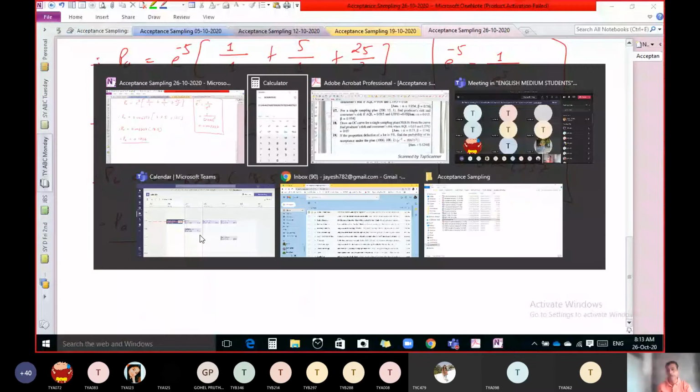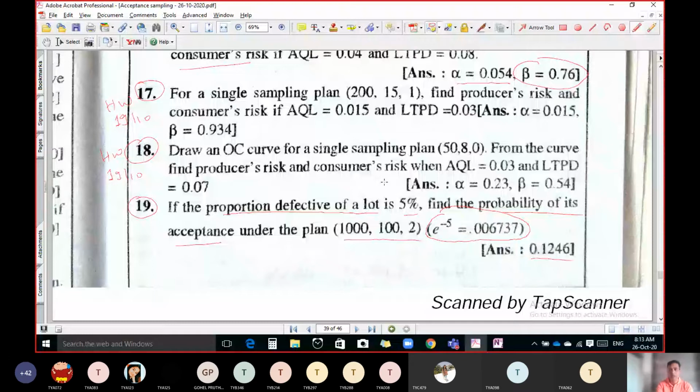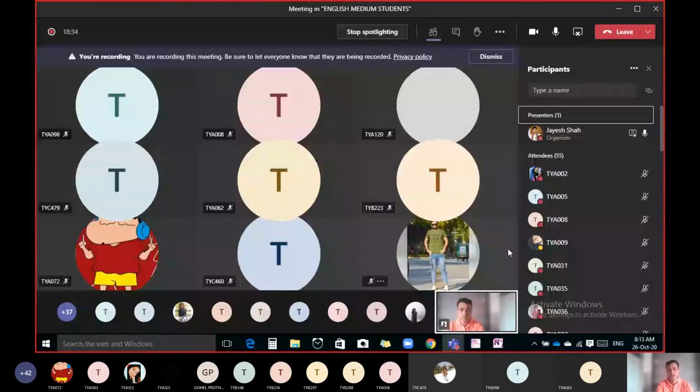So if 5% units are defective in a lot, then the probability for accepting the lot for this particular scheme is 0.1246. Any of you have any doubt, you can ask your doubt. Any problem to anybody? Okay, let us continue to the next question.